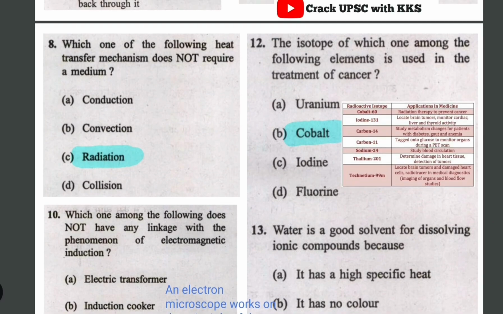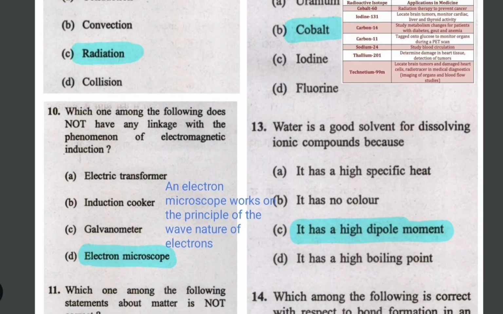The next one is: which heat transfer mechanism does not require a medium? Radiation. Just recall this four or five times: radiation does not require a medium. Radiation is a heat transfer mechanism which does not require a medium. Then the 10th question: which one does not work on the phenomenon of electromagnetic induction?